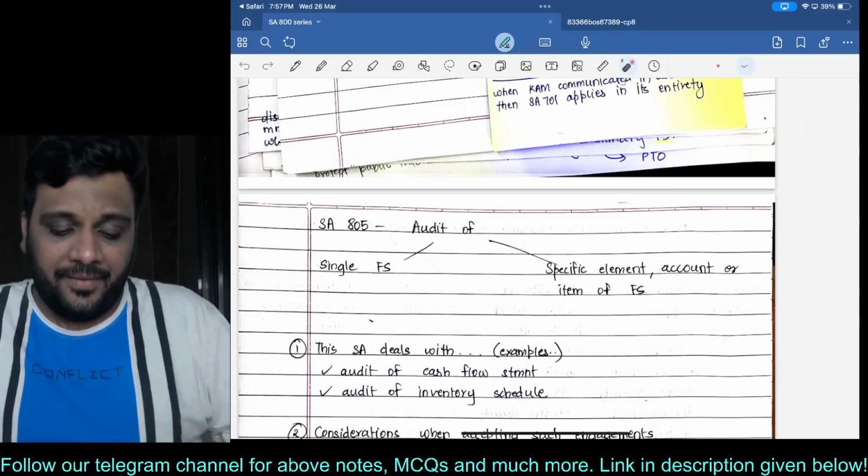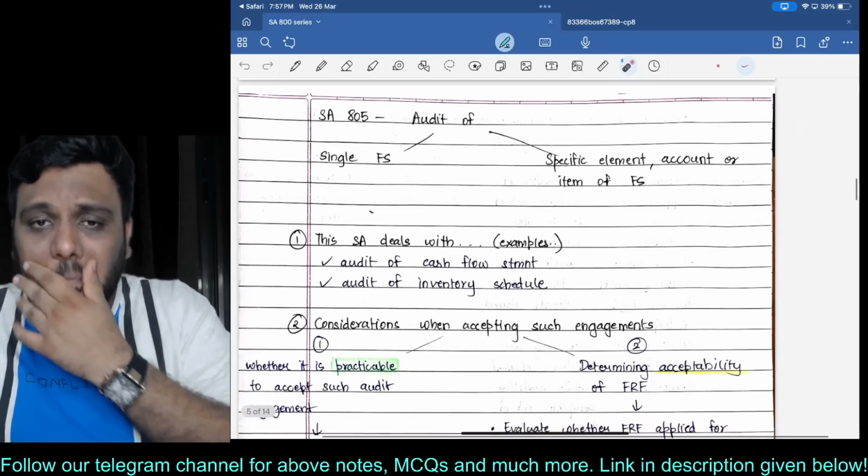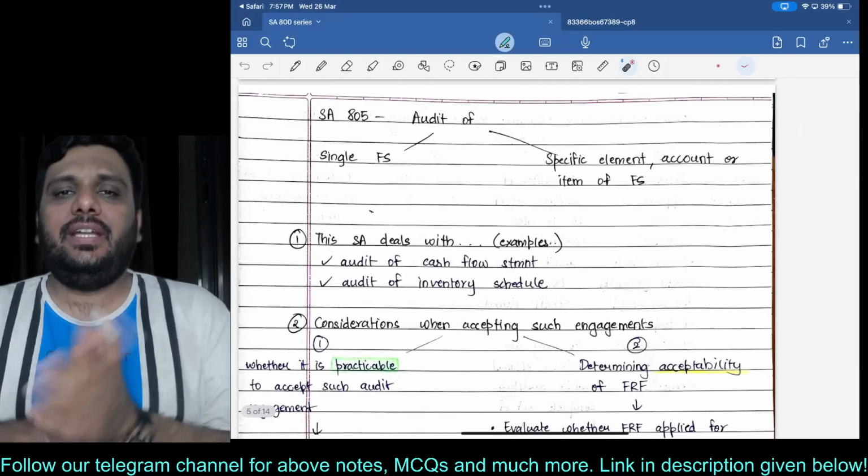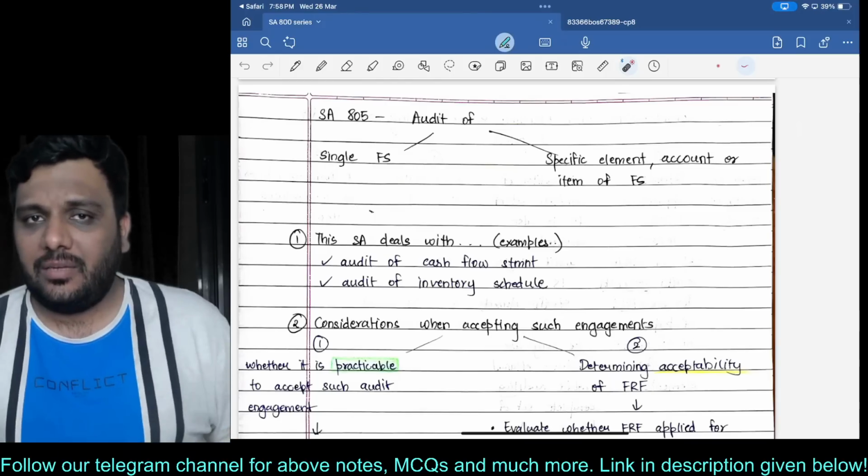That's it. Okay. Now, SA 805, that is audit of single financial statements or specific element, account or item of a financial statement.